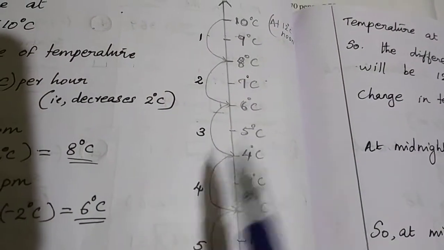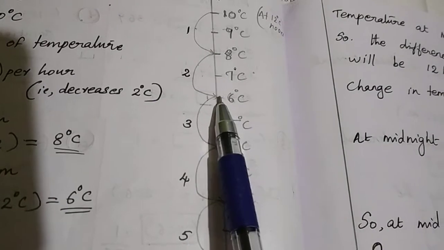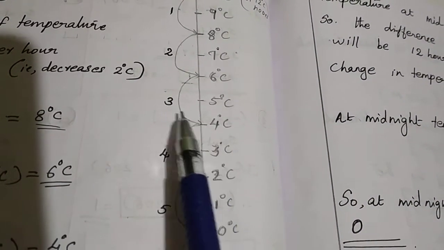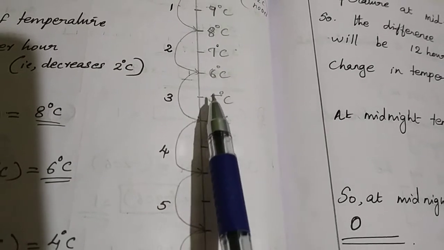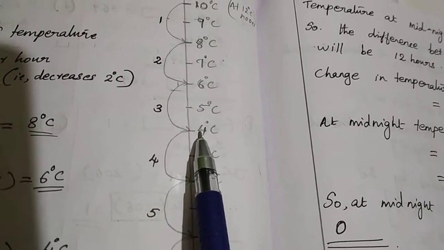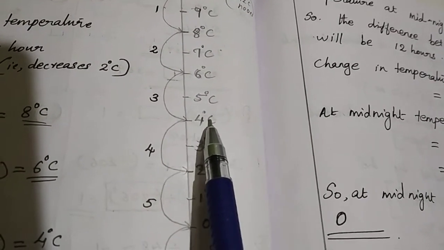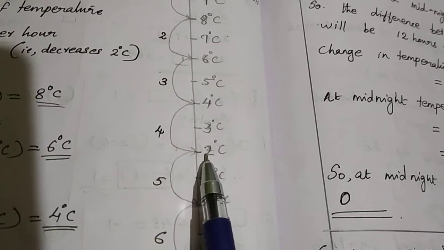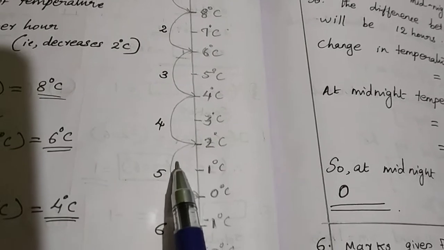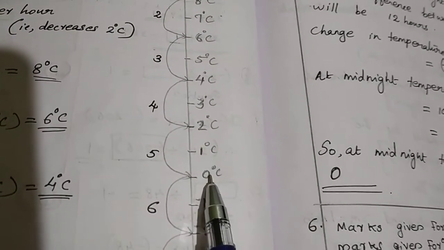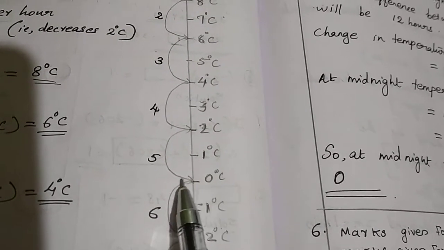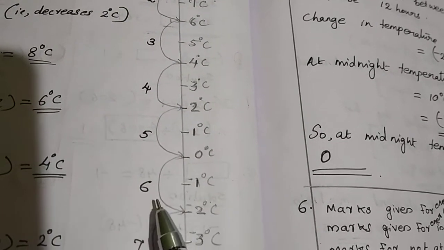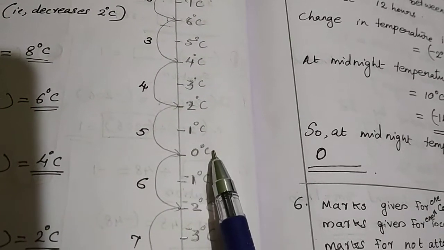Then after 2 hours, that will be 6 degrees Celsius. Then for the third hour, that will reduce and reach 4 degrees Celsius. Then after 5 hours, that will be 0 degrees Celsius. This will start to reduce again. So now it is 0 degrees Celsius.